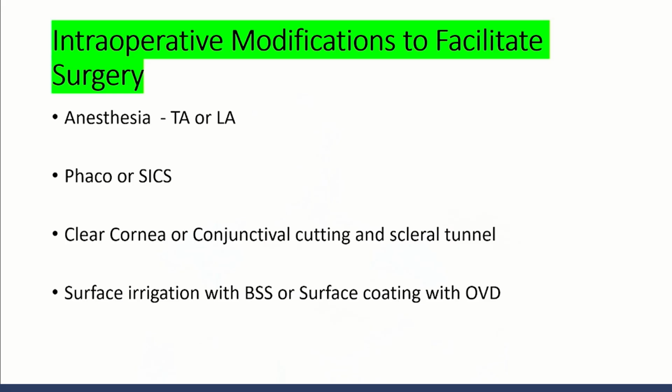Clear corneal incision is definitely much better than a conjunctival cut for neurosensory preservation and the compactness of the corneal surface. Surface irrigation with BSS or surface coating with OVD, definitely surface coating with OVD during the procedure is much more acceptable.